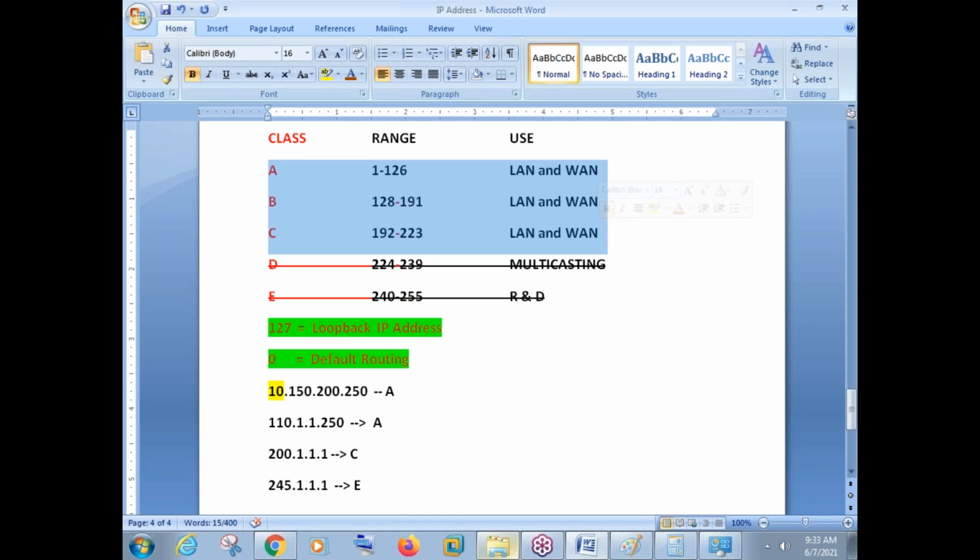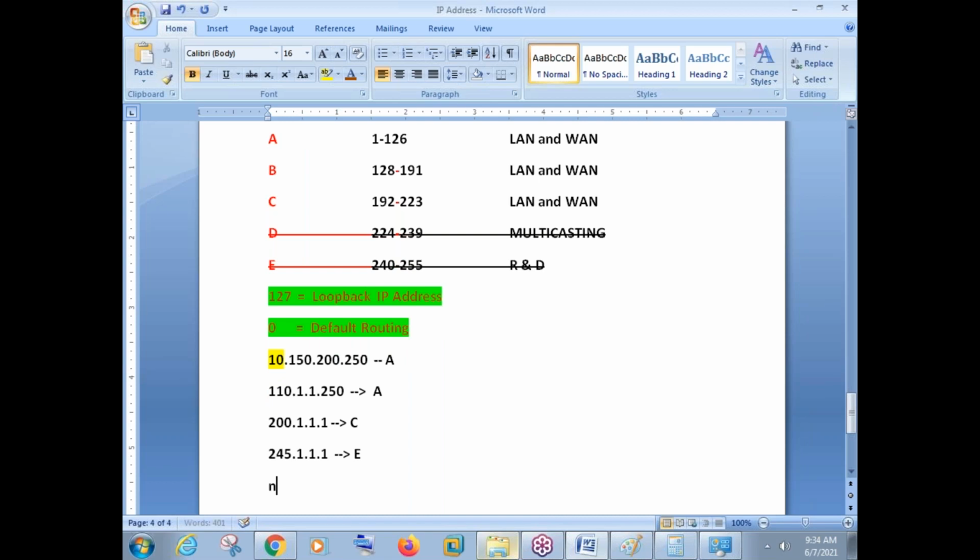The first octet should be from A, B, and C. Second, third, and fourth octet can be any number between 0 and 255. That is the concept we need to know. First octet should be from ABC. Second, third, and fourth octet can be any number between 0 and 255. I'll write here. In IPv4, first octet must be from ABC class.